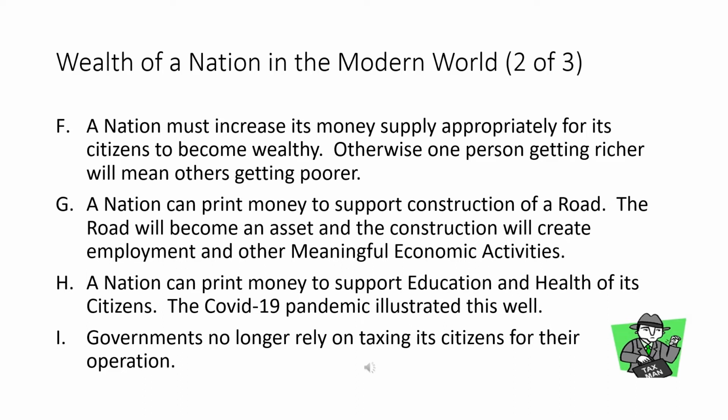Wealth of a nation in the modern world, 2 of 3. F. A nation must increase its money supply appropriately for its citizens to become wealthy. Otherwise, one person getting richer will mean others getting poorer. G. A nation can print money to support construction of a road. The road will become an asset and the construction will create employment and other meaningful economic activities.